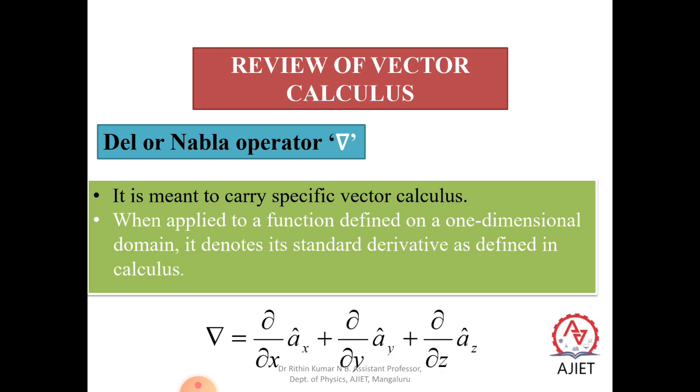For example, del or nabla can be designated as del is equal to dou by dou x of ax cap plus dou by dou y of ay cap plus dou by dou z of az cap. Dou by dou x, dou by dou y and dou by dou z are partial differentiation of the equation along the x, y and z axis, and ax, ay and az are the unit vectors acting along the x direction, y direction and z direction. So this kind of operator is known as del, or it's simply called nabla. Now let us see the next kind of operator called divergence.